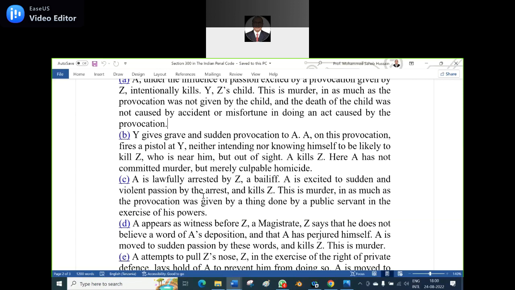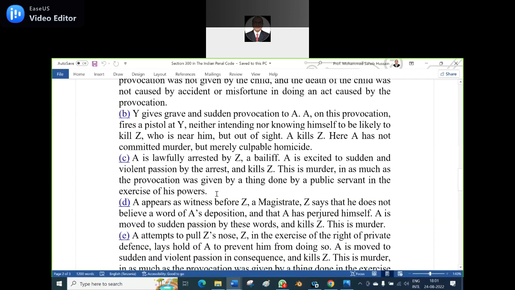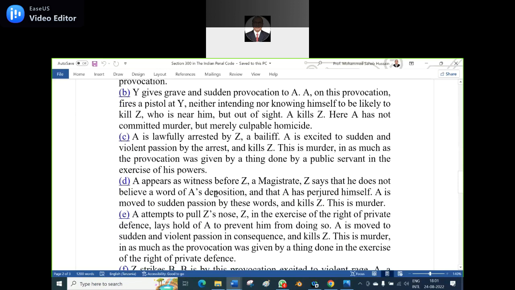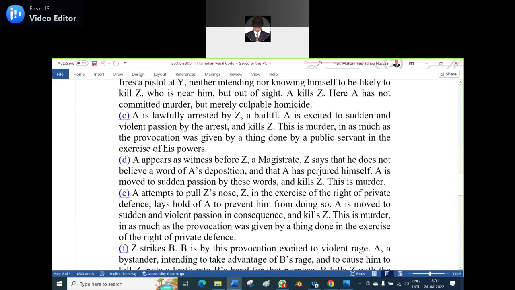Intention is transferred. So what do you say? Transferred intention. Even with transferred intention, he will be held liable, though not for murder. Is it clear? It is culpable homicide not amounting to murder. So now let us see D.